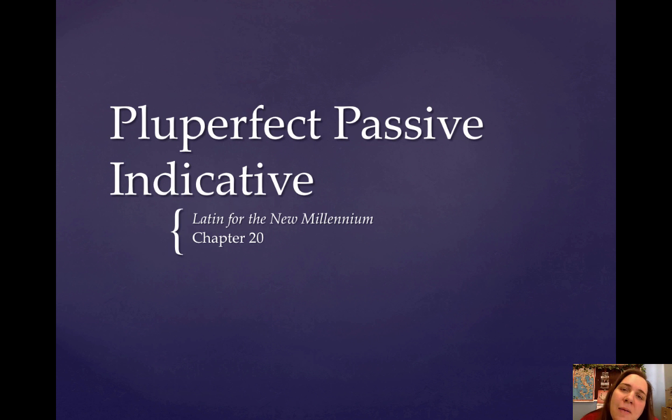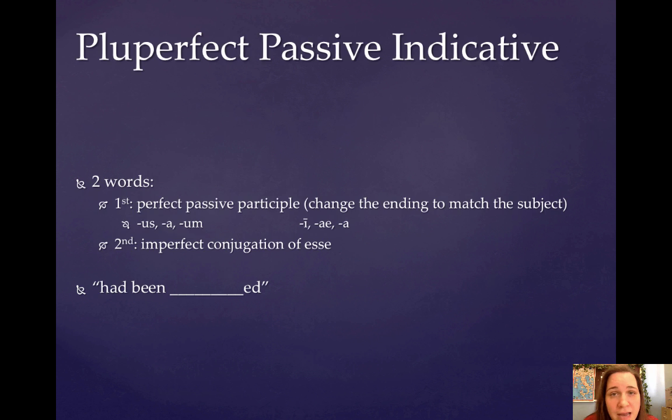So today's lesson is the first lesson in chapter 20 in Latin for the New Millennium. And this is going to teach you how to form the pluperfect passive indicative, okay? In chapter 19, you learned how to form the perfect passive indicative. And honestly, this is going to be very similar, okay? It's going to follow a lot of the same processes.